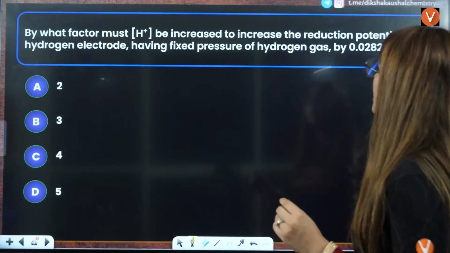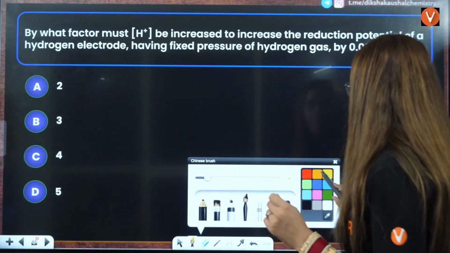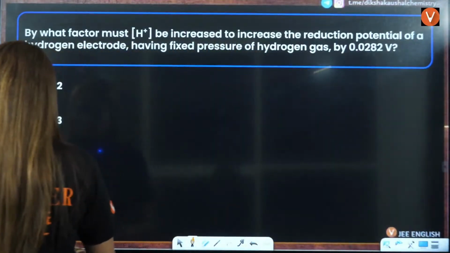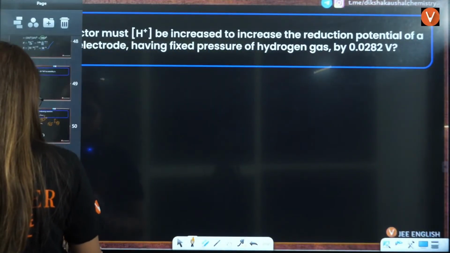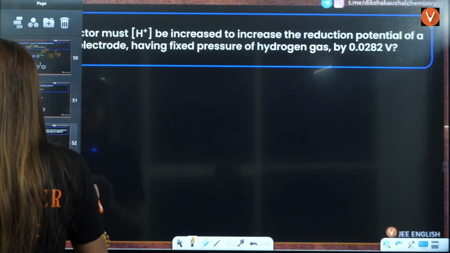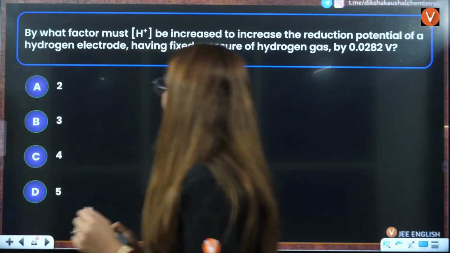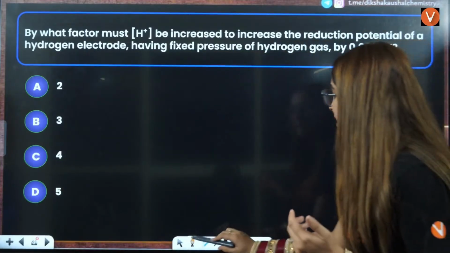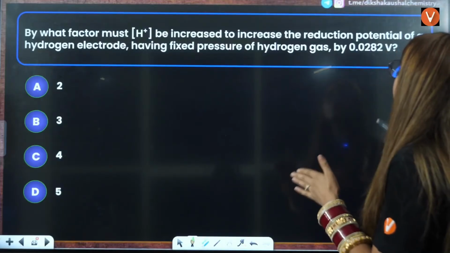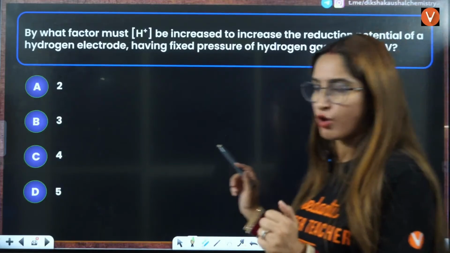By what factor must H positive be increased to increase the reduction potential of a hydrogen electrode having fixed pressure of hydrogen gas by this much? Let us see how many questions we are left with. I think we are left with a good amount of questions.